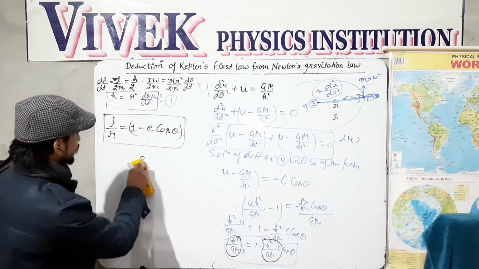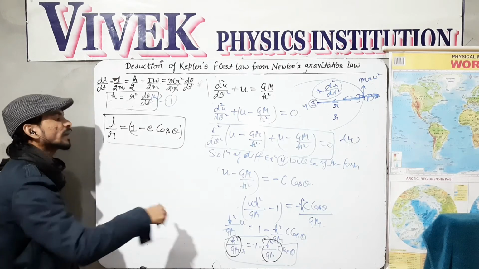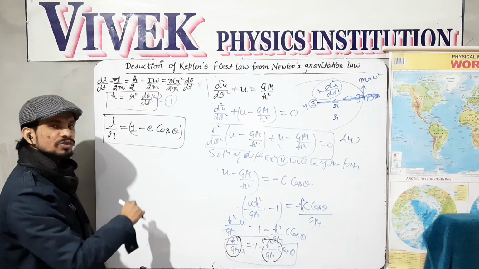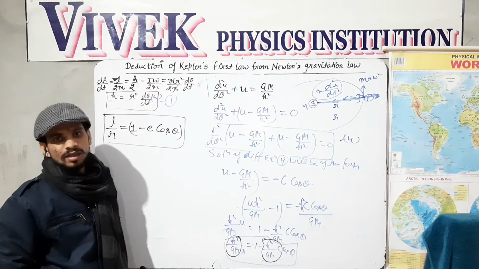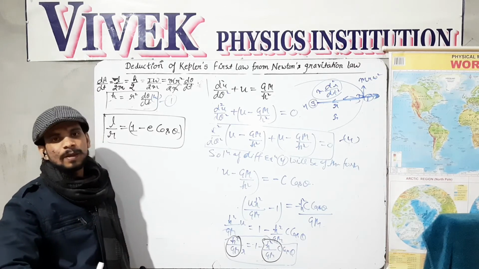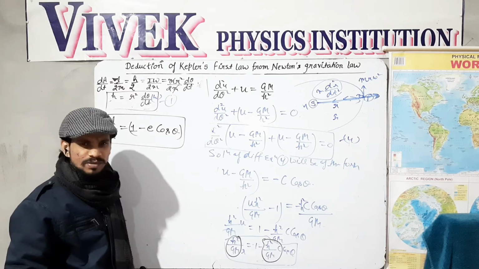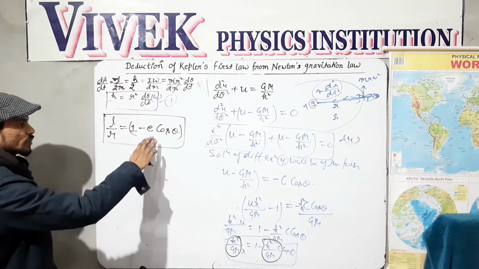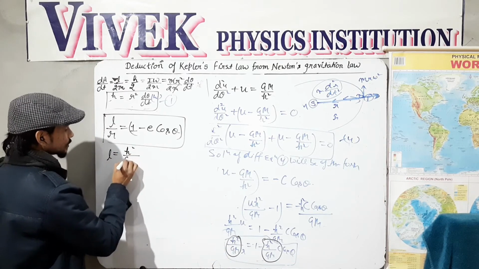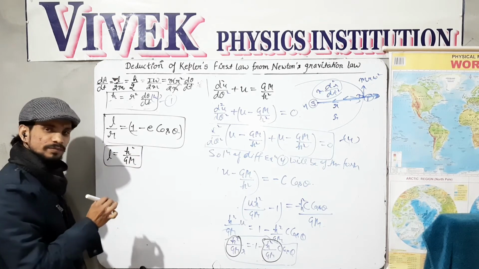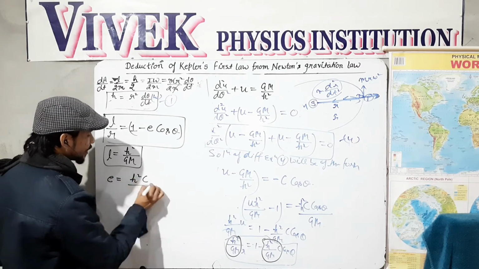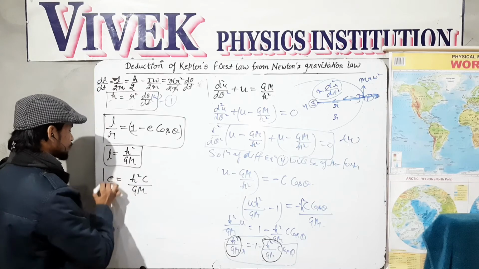Now which conic is shown by this equation will depend upon the eccentricity. While checking the eccentricity of this conic section, we will ensure whether this conic is a circle, parabola, hyperbola, or ellipse, whatever it is. So we have L as h square over GM. Also we have eccentricity equals h square C divided by GM. This is the eccentricity.